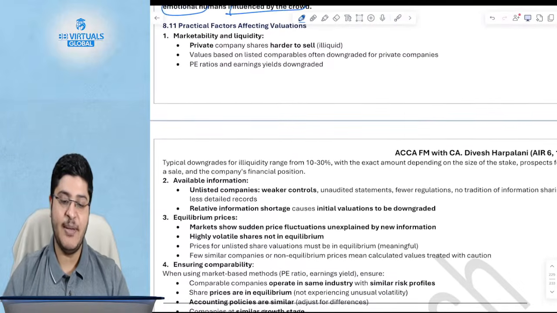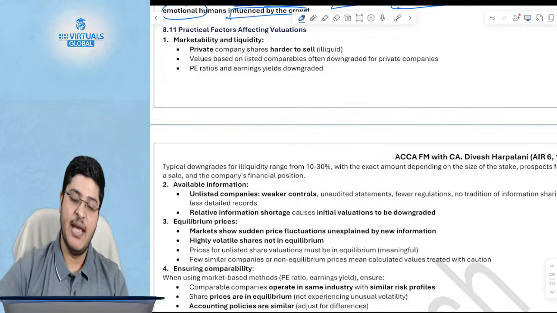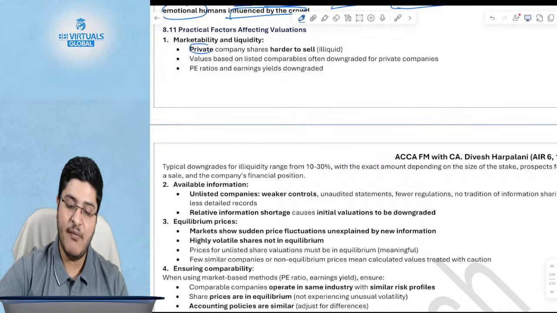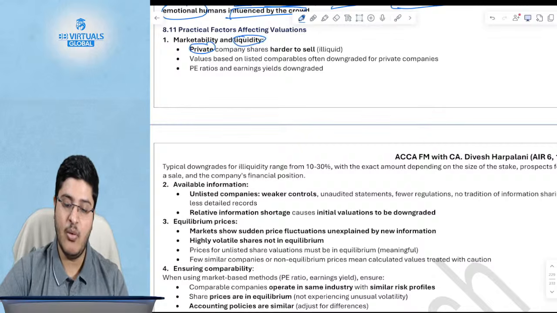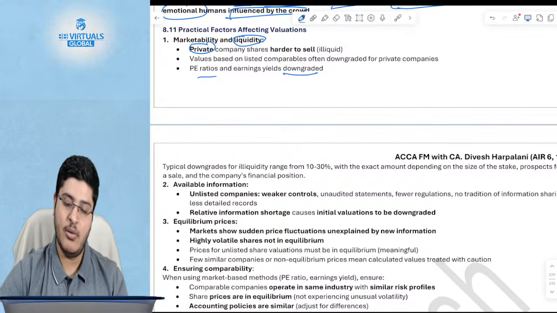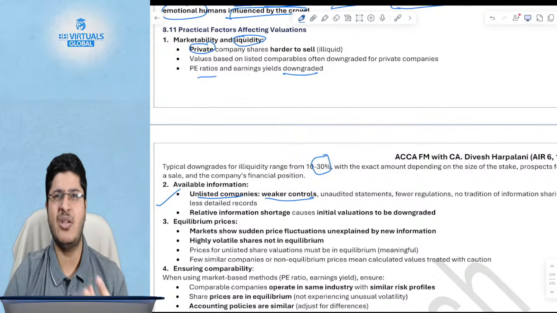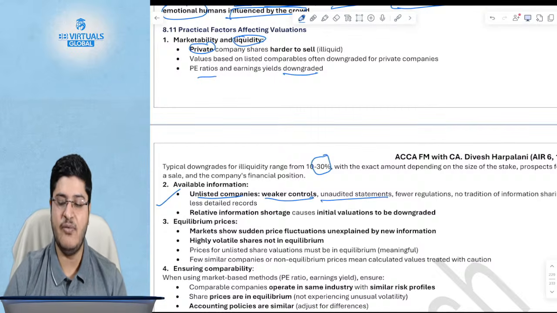Okay, that's what leads me to the next topic, which is practical factors which actually affect valuations. Whether the company is private or public, which means marketability or liquidity. If it is private, then the PE ratios will be lower, by 10 to 30%. What is the available information? For unlisted companies, available information will also be lower, with unaudited statements and fewer regulations, so you will give a discount to them.